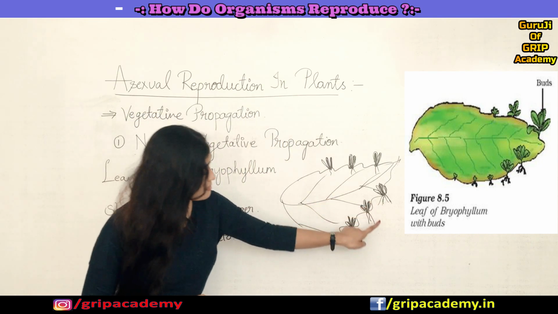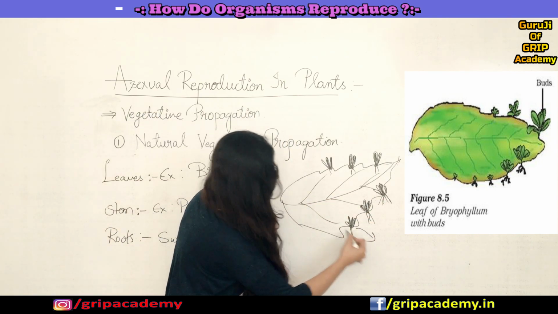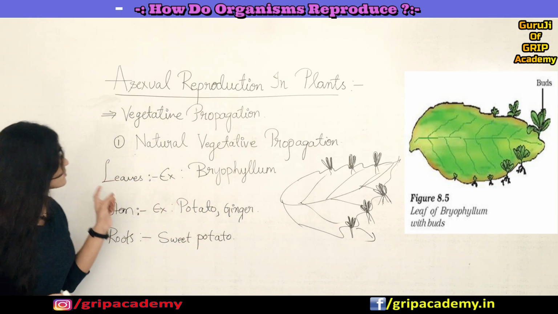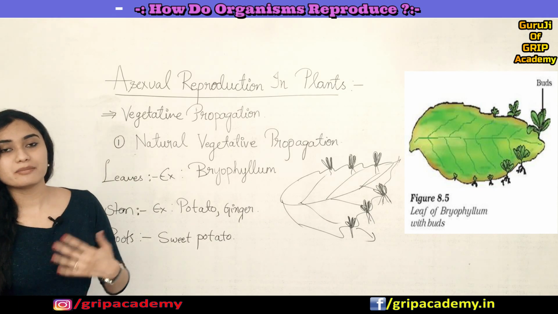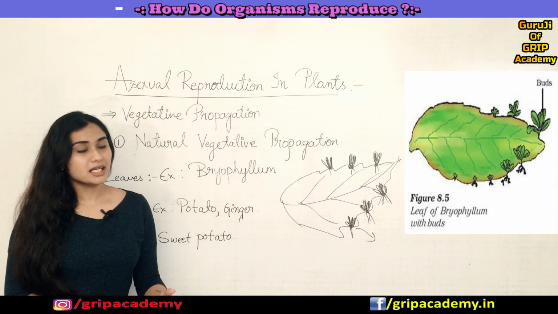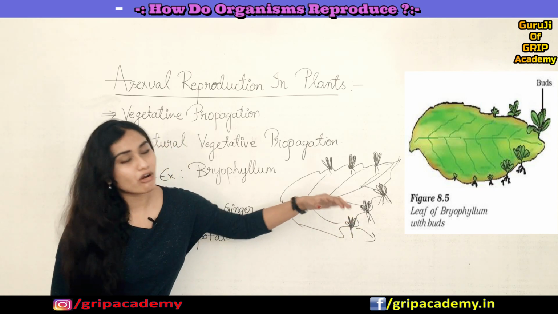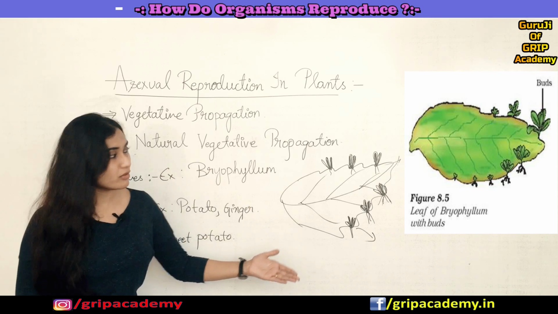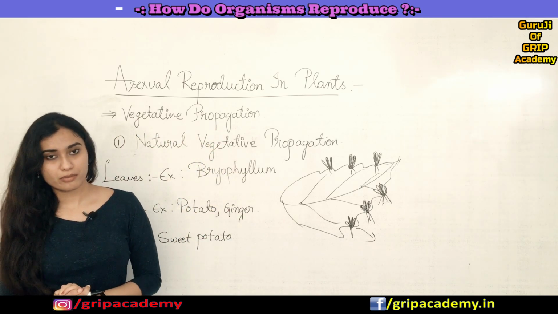When these plantlets fall on the ground, they develop into a new individual. So here leaves are becoming a reproductive part of the plant. From a parent plant, when these leaflets fall down, they grow into a new individual. So this is an example of natural vegetative propagation.